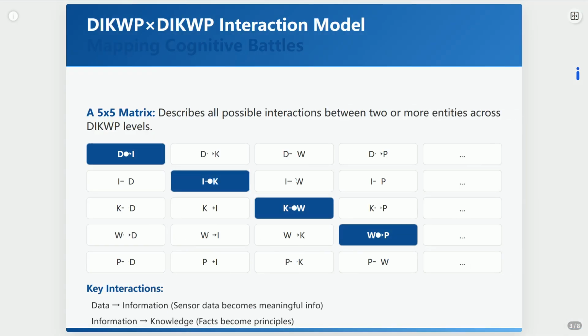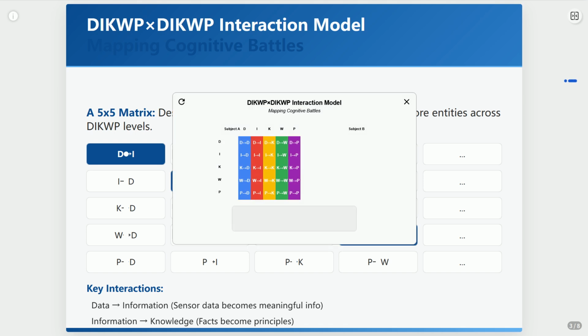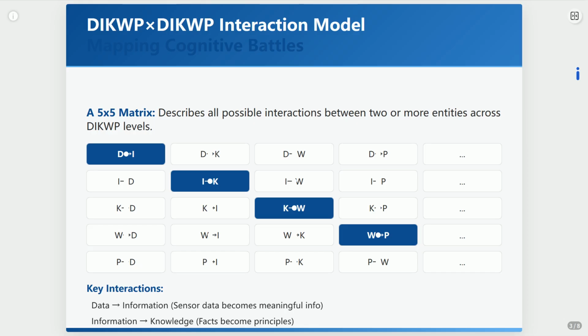Now things get really interesting when we look at interactions. That's where DIKWP times DIKWP comes in. Imagine a 5x5 matrix. Every single way one entity's data, info, knowledge, wisdom, or purpose can influence another's. It's not just a simple flow, it's a complex web. Your data can become my information. My knowledge can shape your wisdom. My intent can dictate what data you collect. It's a constant dance of influence across all levels.